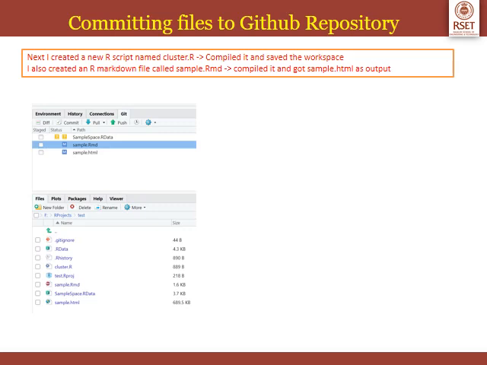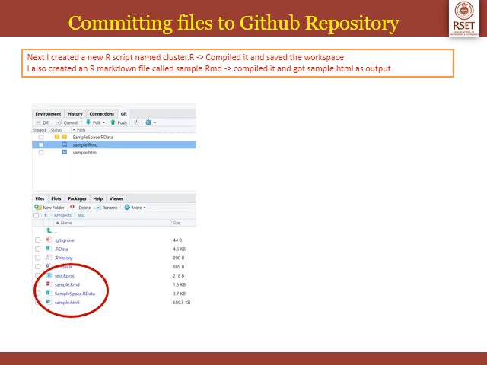I also created an R markdown file called sample.rmd, which is exactly the same as the sample.rmd file that we saw earlier. Next I compiled it and also got the output in HTML format, so that is sample.html. You can see that all those files are now included in the files in F, that is cluster.r, sample.rmd, samplespace.rdata, which is the workspace, and sample.html.